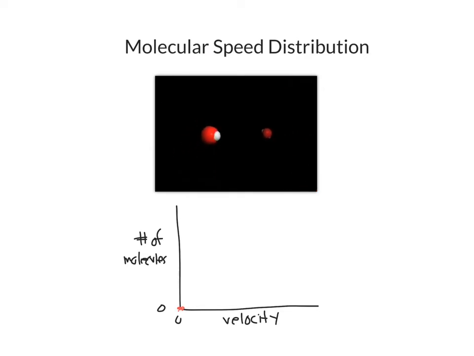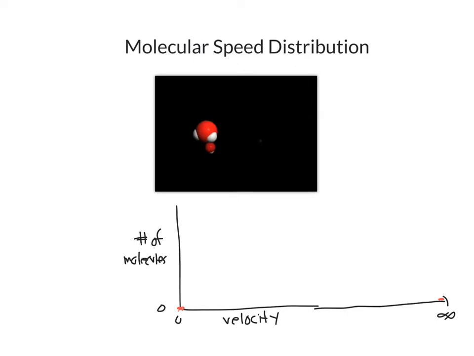In other words, all molecules are always moving. Likewise, clear out here at infinity, we have no molecules that have an infinite velocity. And so we have no molecules at zero velocity, we have no molecules at an infinite velocity, but clearly we have velocities that are between 0 and infinity.